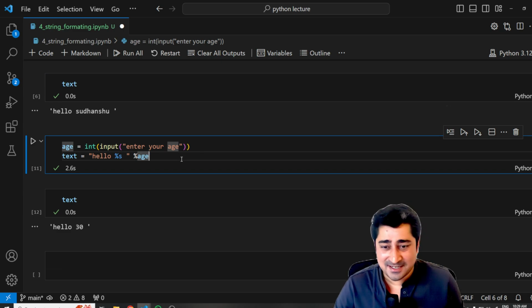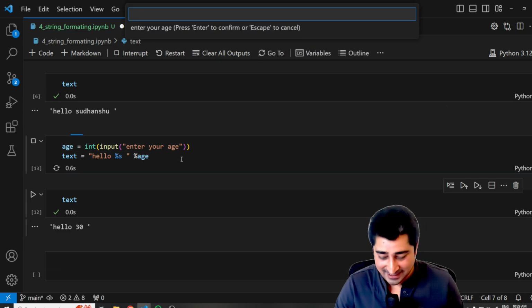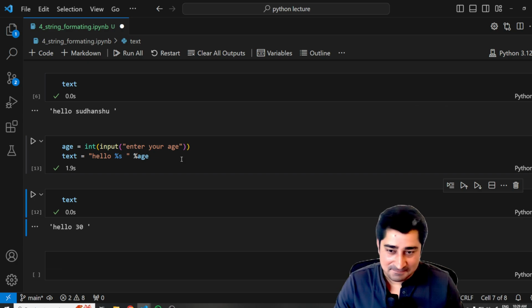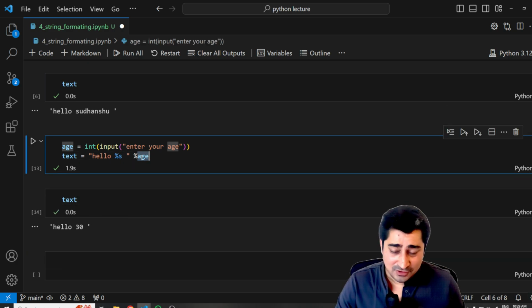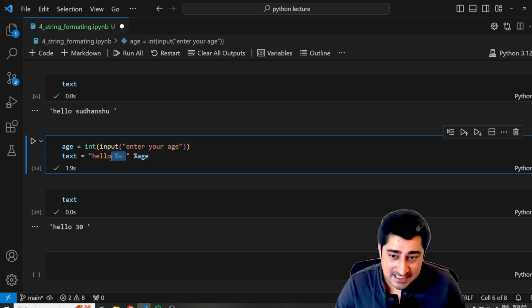It is going to give me some sort of an error, but still I'll give it a try. So here I'm going to write 30, and if I print text, hello 30, it is able to take. Even though I'm giving a percentile of s, it is going to take this particular value.